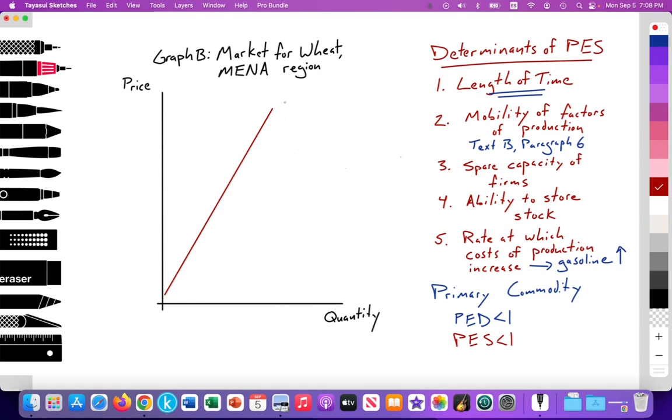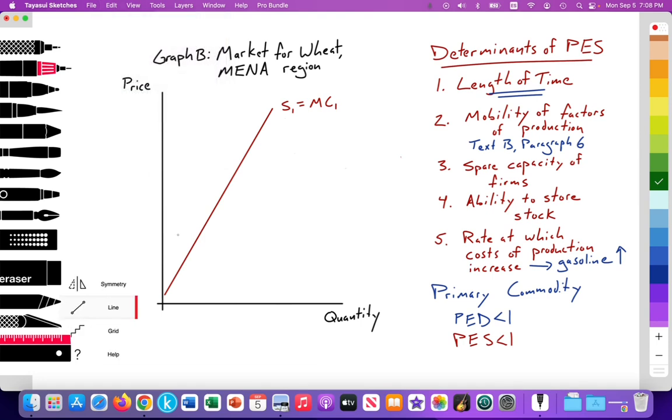So you're going to illustrate the supply curve being relatively inelastic. It's relatively vertical. I'll label this S1, equal to my marginal costs of production, and I'm going to illustrate a particular price and quantity. So perhaps I'll have price of wheat here, and the quantity supplied here. I'll label for my exam P1, quantity Q1, and then I'll have the price increase to P2. And here we have the quantity supplied at Q2.